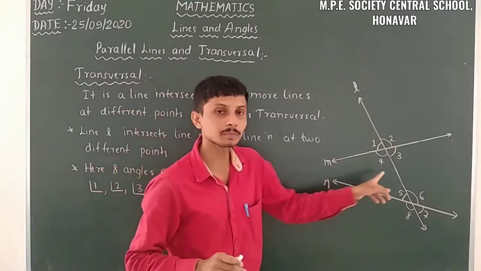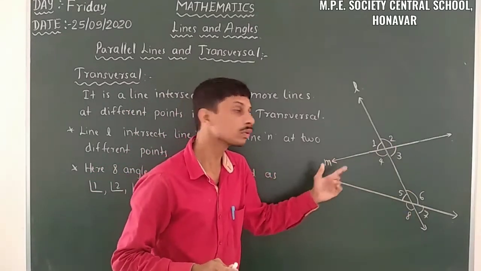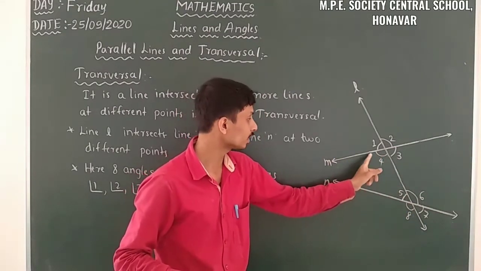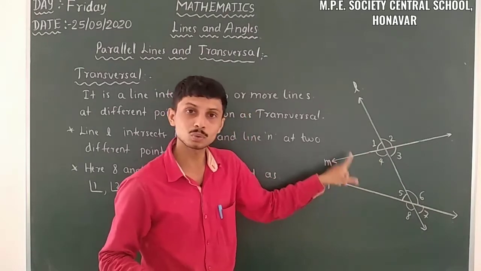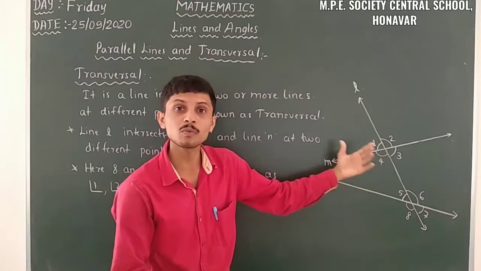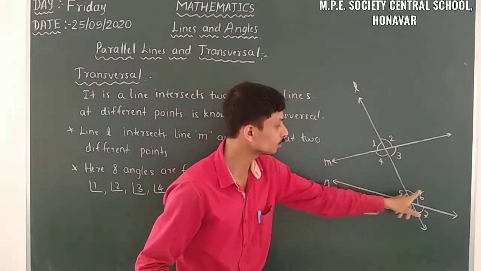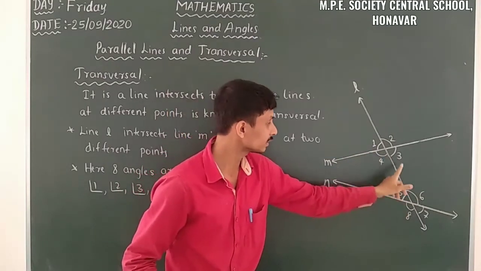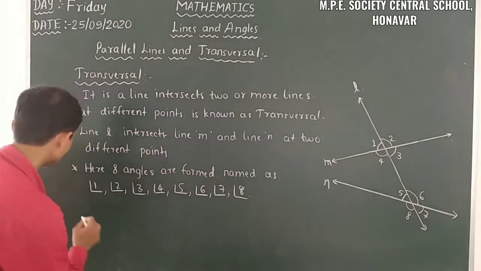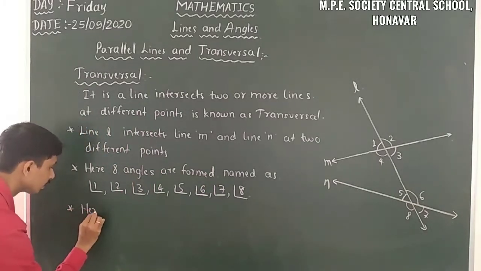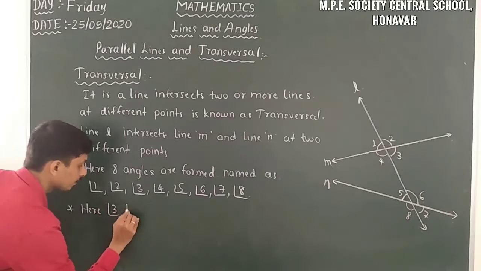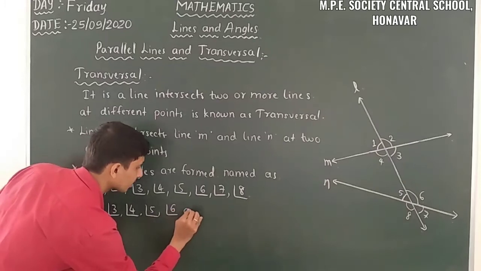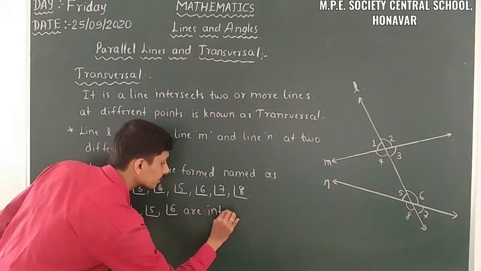So interior angles is nothing but angles between 2 lines, within 2 lines. Here M and N are 2 lines. In between 2 lines we have 4 angles, that is 3, 4, 5 and 6. So angle 3, angle 4, angle 5 and angle 6 are interior angles.